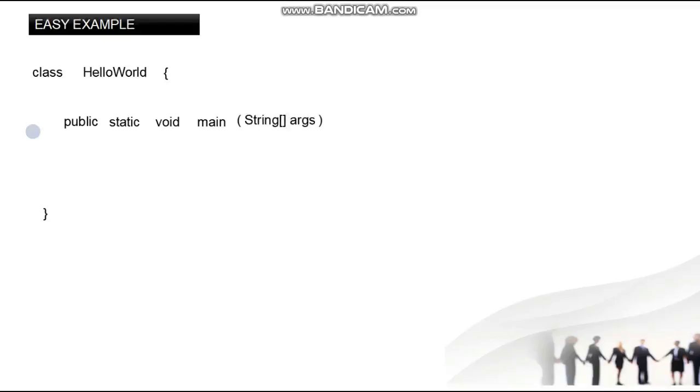Remember the args keyword, that's the name of your choice. It doesn't have to be args, you can name it whoop, it also works. And inside the method, the beginning of the method is the opening of the curly bracket, and the ending of the method is the closing of that curly bracket. So see, it's a block structured language. Java, it's easy. It's a block structured language, and everybody can access it.